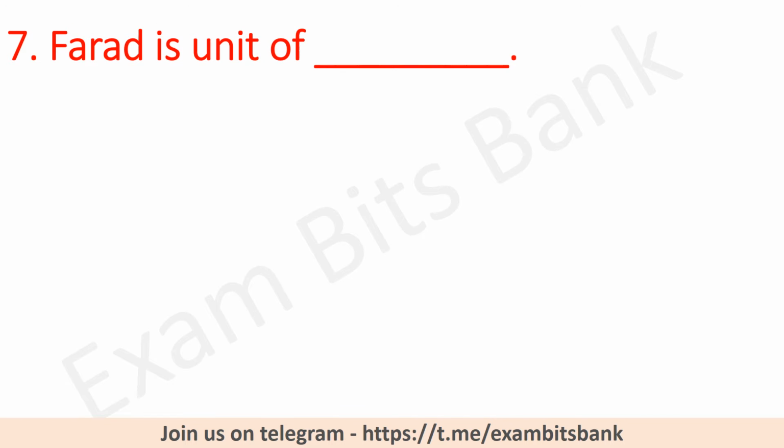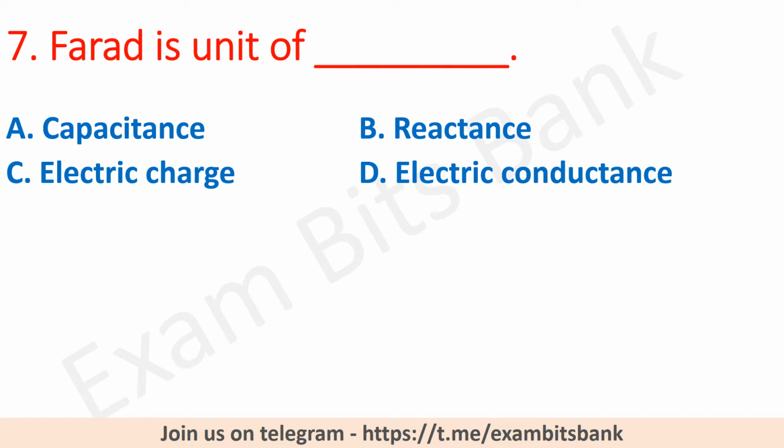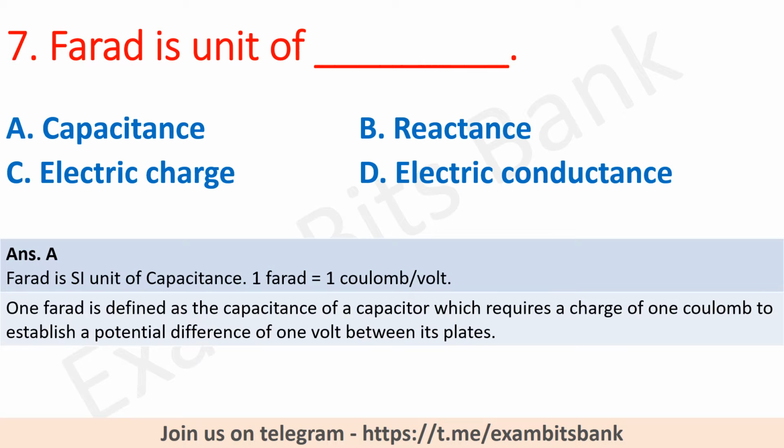Farad is unit of, options are capacitance, reactance, electric charge or electric conductance. The correct answer is capacitance. Farad is unit of capacitance. 1 farad is equal to 1 coulomb per volt. 1 farad is defined as the capacitance of a capacitor which requires a charge of 1 coulomb to establish a potential difference of 1 volt between its plates. Moving on to next question.